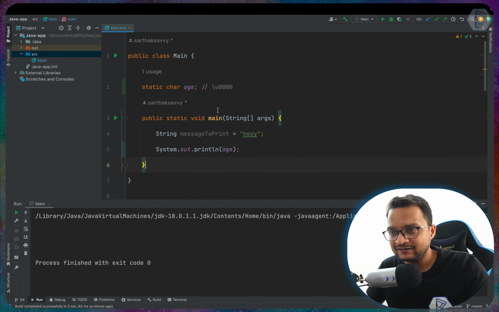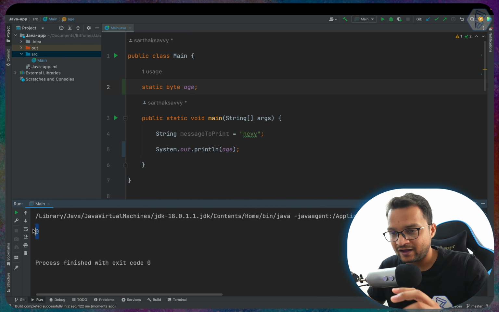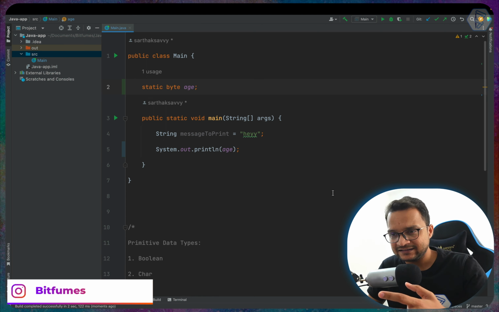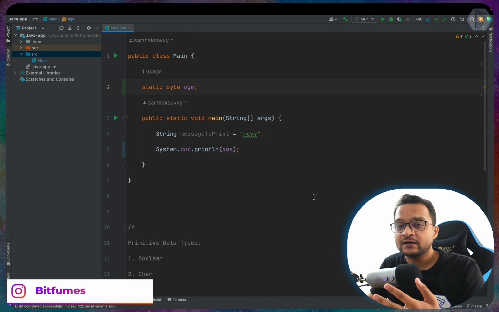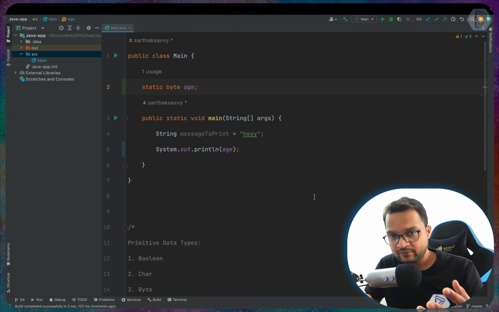Boolean, char. Let's have the byte. So for byte, I'm going to remove this one, save this file, and run this program once again, and let's see what we have in the byte. Byte is also having 0. So I think this is very easy to understand, the default value for different types of variable data types.